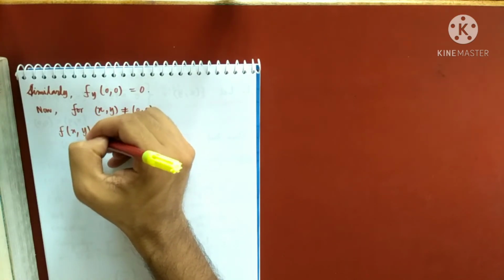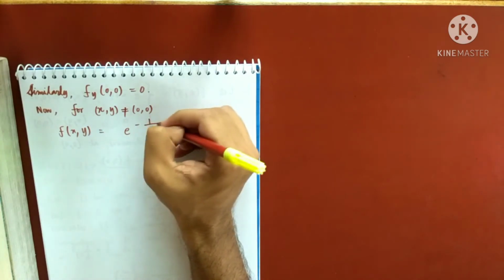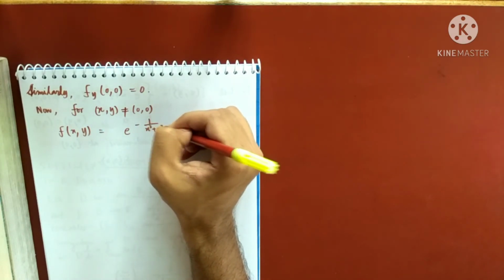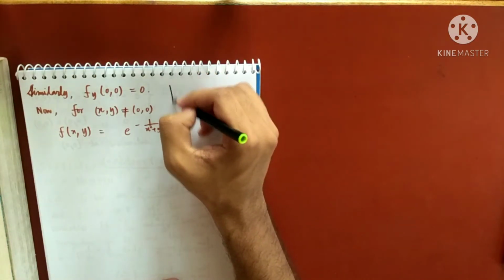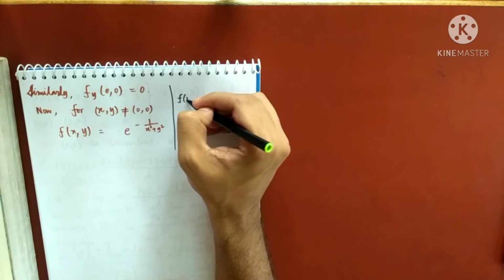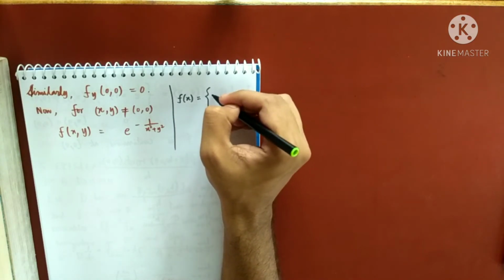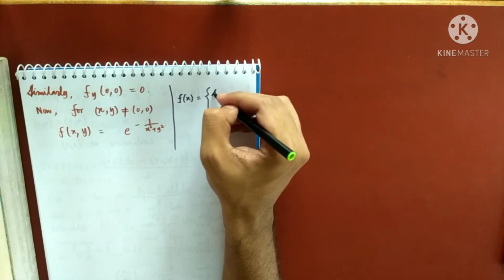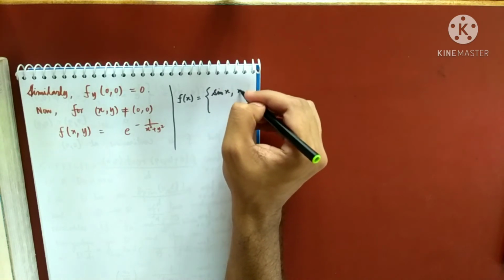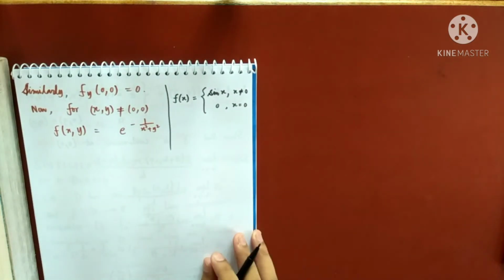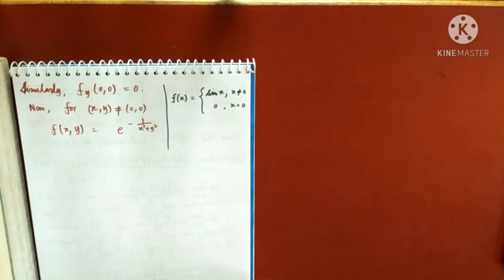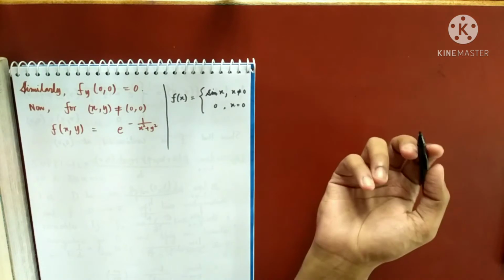The function is e to the power minus 1 by x square plus y square. I will just try to add something here. See here what you do. You have done this kind of question in single variable. Suppose the function is sin x when x not equal to 0, and 0 when x equals 0. If I ask you to find the derivative or limit at 0, you apply the definition.